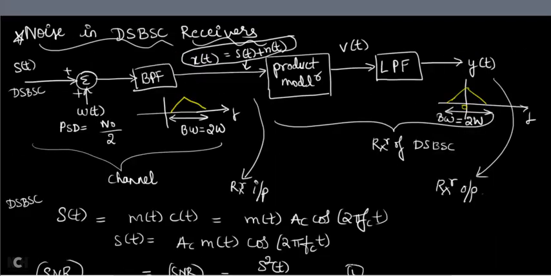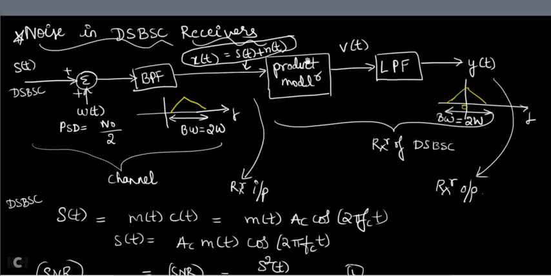So what will V of t be equal to? V of t is the output of the product modulator. That is nothing but x of t multiplied with the carrier signal. Let us go back to the previous diagram. See, the product modulator should be multiplied with the carrier signal, no?